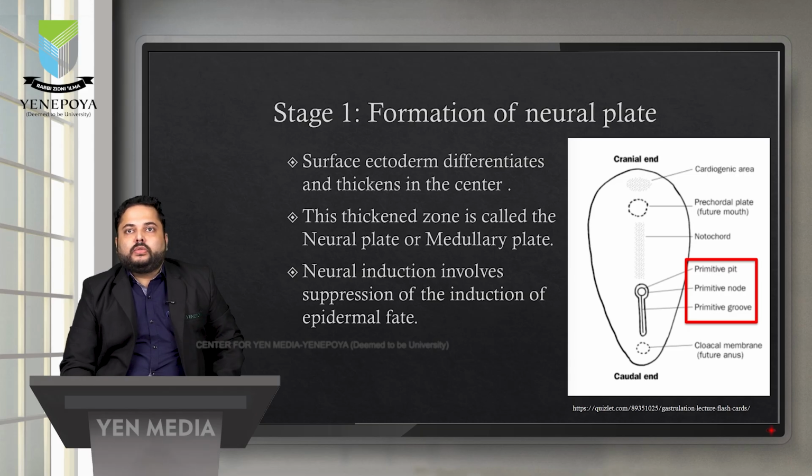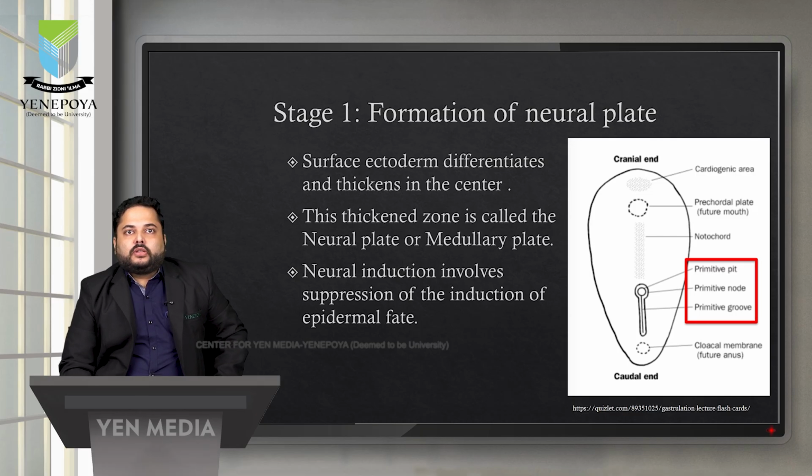There are 2 different landmarks. First is the prechordal plate, which forms the future mouth, and the second is the primitive node, which subsequently forms the cloacal or caudal area of the human being. The area between the prechordal plate and the primitive node starts thickening, and that thickened area is called the neural plate.